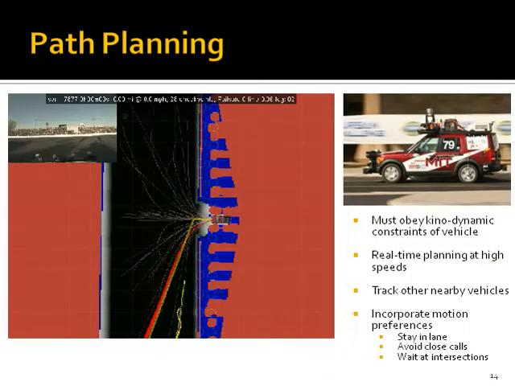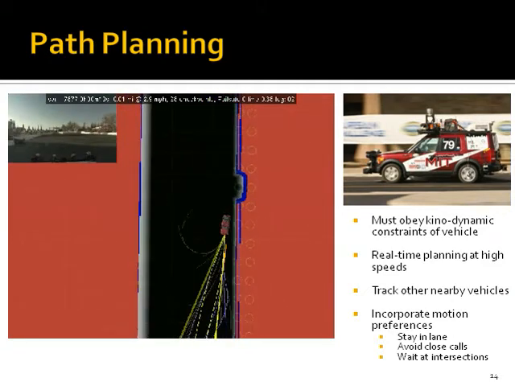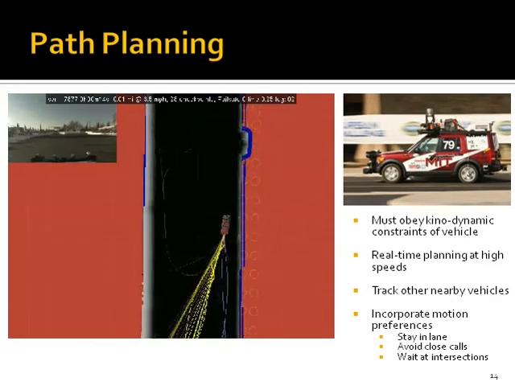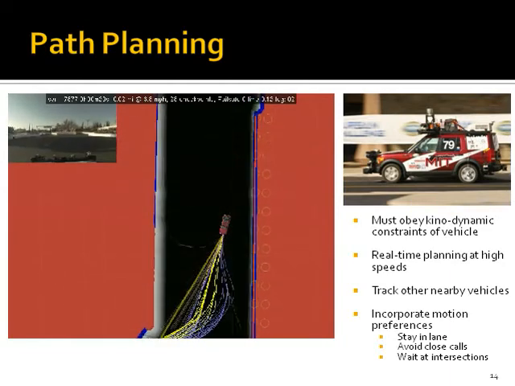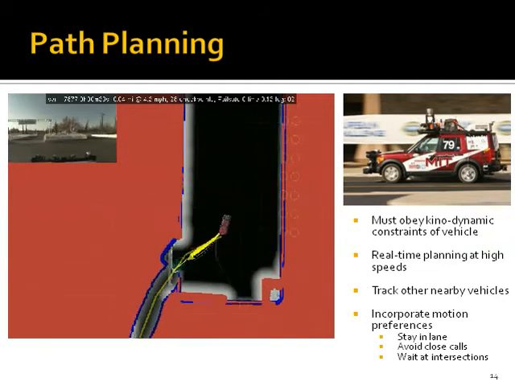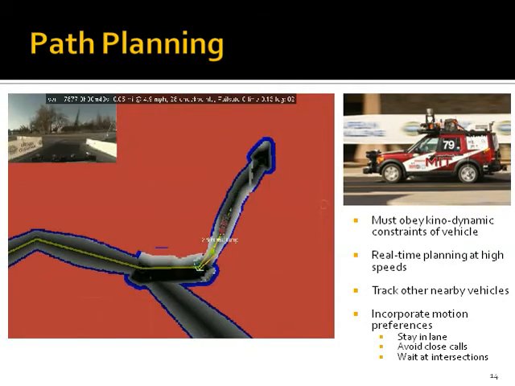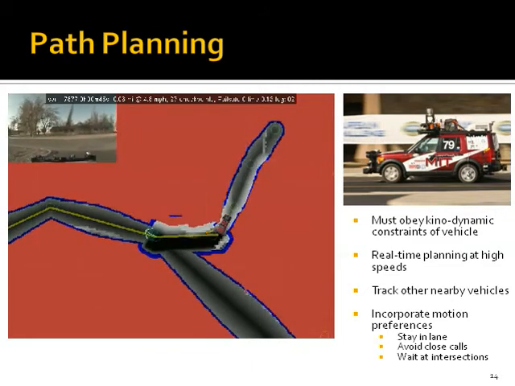This video shows our motion planner running during the DARPA Urban Challenge. This motion planner is based on the Rapidly Exploring Randomized Trees algorithm. We're able to guarantee that the paths we select obey both the kinematic and dynamic constraints of the vehicle. At the same time, we're selecting paths that have low cost. In other words, we're selecting paths that obey the rules of the road.